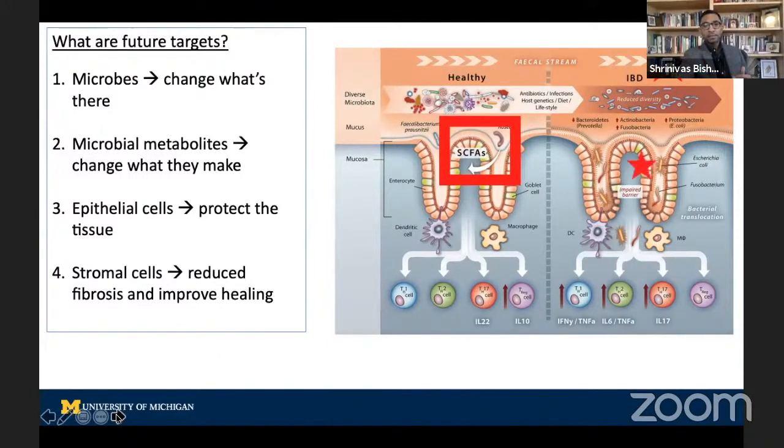We can target the epithelial cells themselves and try to help them heal better. And then lastly, we can target stromal cells, all the other cells inside the intestine, to really reduce fibrosis, which is a big problem in Crohn's disease once it's formed. And I think Florian is going to talk about that as well later.